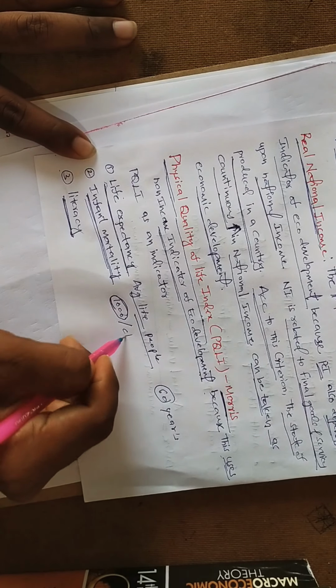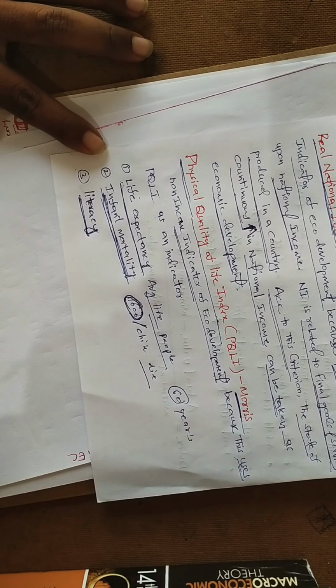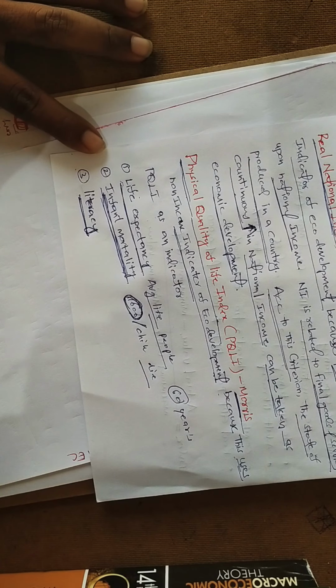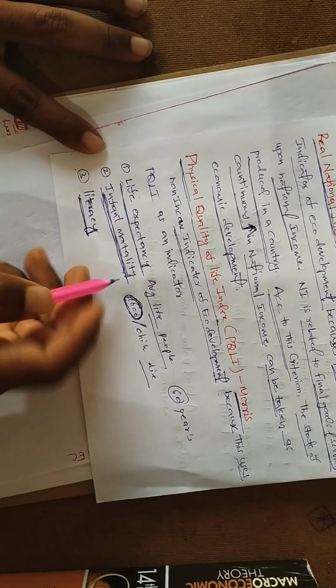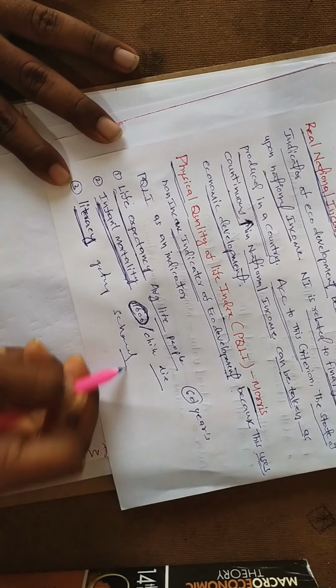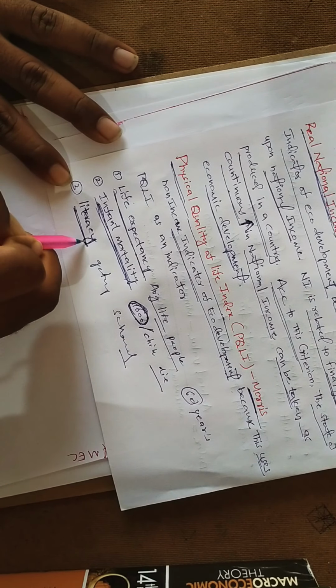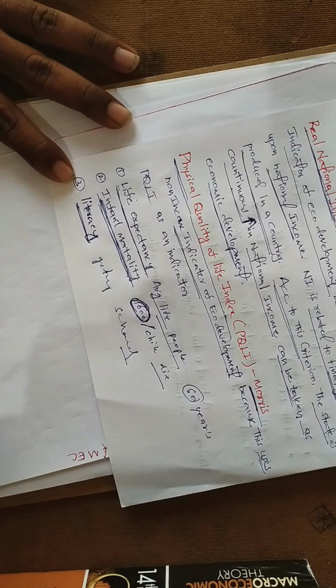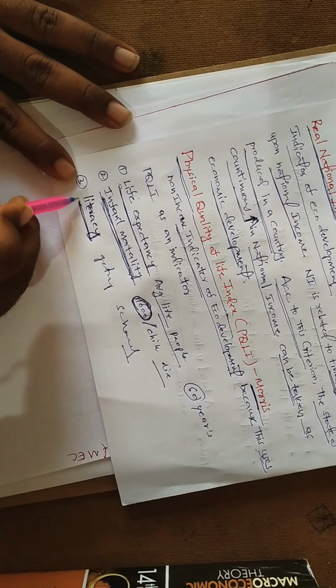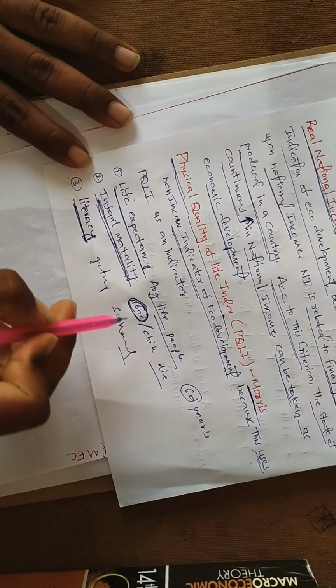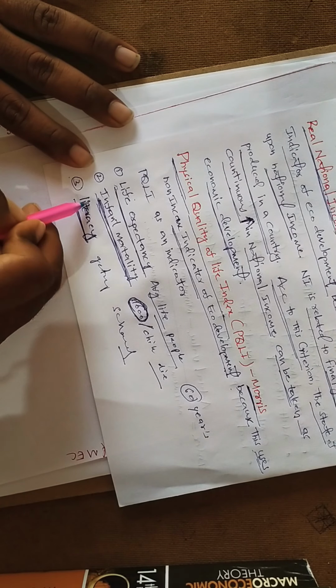And literacy rate is the average schooling ratio: how many of the people of the country are going to school, the percentage of people being educated, is called the literacy rate.